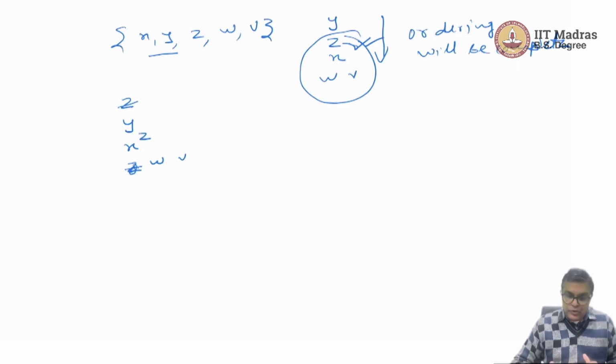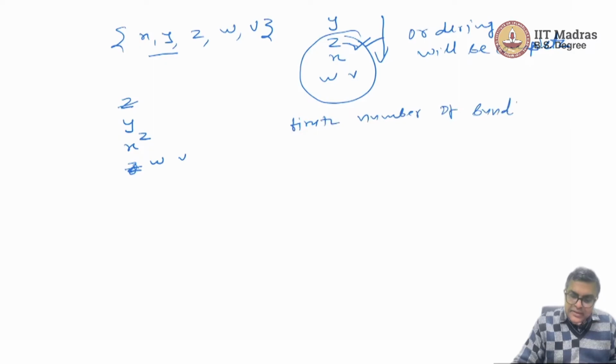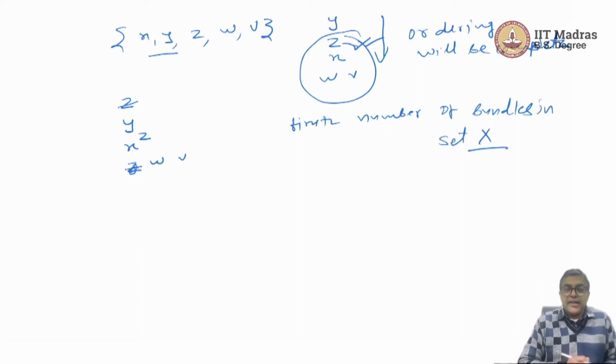But one problem you should understand, you are all mathematically inclined, you should understand that this ranking has worked well for a finite number of bundles in set X. But in real life, if we allow for convexity, then the bundles are really infinite in nature.